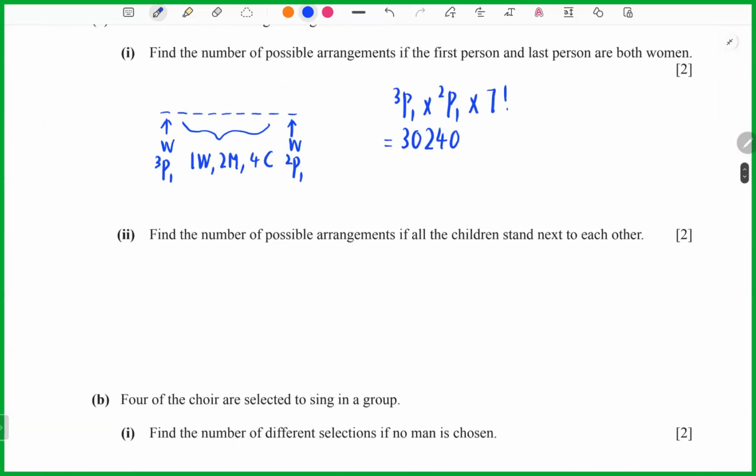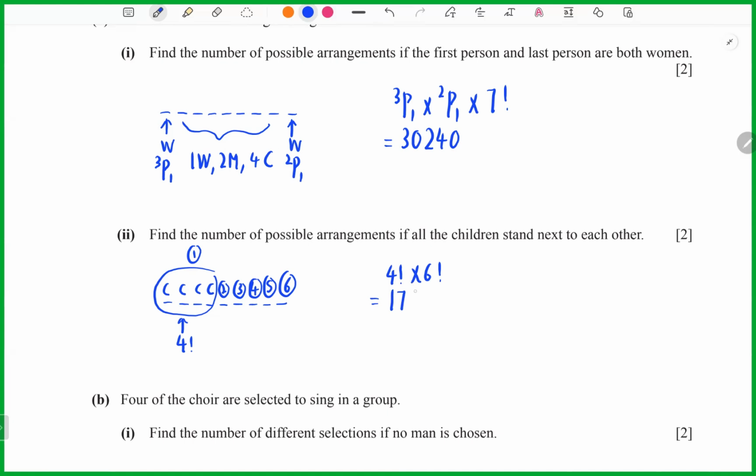Let's see the part 2. Find the number of possible arrangements if all the children stand next to each other. So now I draw the 9 lines first. 3, 6, 9. It means 4 children here, so make sure you consider 4 factorial. Now we can consider this is 1, 2, 3, 4, 5, here is 6. So you can take 4 factorial multiply 6 factorial, so it will equal 70,218.